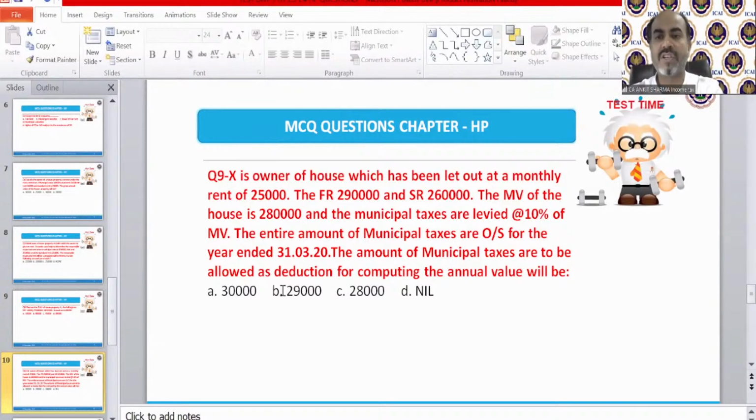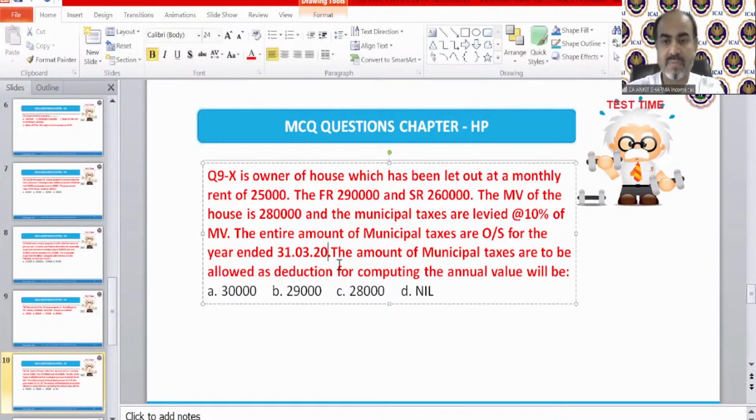X is the owner of house which has been let out on a monthly rent of 25,000. The fair rent 290, standard rent is 260, the municipal value of the house is 280, and the municipal taxes are levied at 10% of the municipal value. The entire amount of municipal taxes are outstanding for the year ended on 31st March. The amount of municipal taxes to be allowed as deduction for computing the annual value will be. I'm just asking the amount of municipal taxes allowed as deduction.